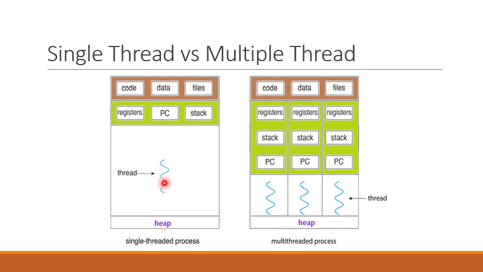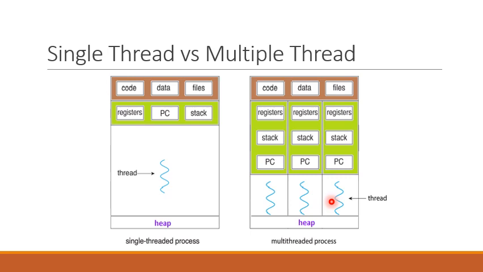So a single thread has this context, whereas in a multi-threaded process, again, all the threads will have code, data, files, and heap. These four sections, code, data, files, and heap, will be shared by these three different threads.